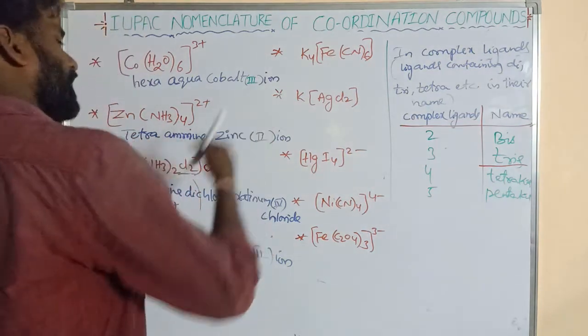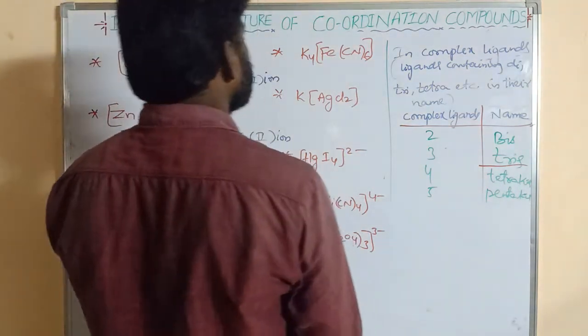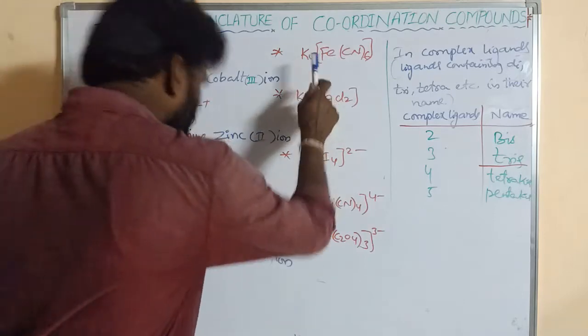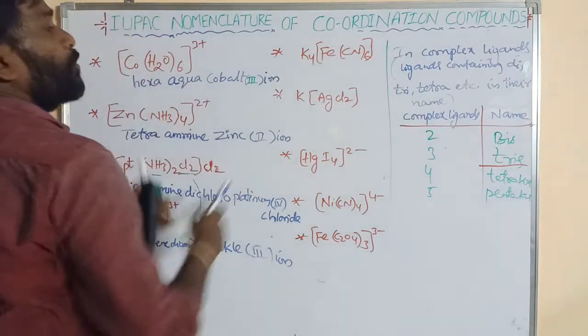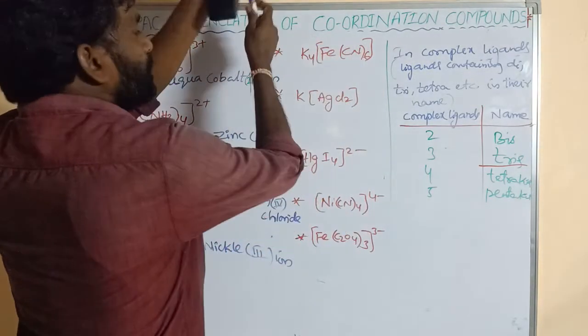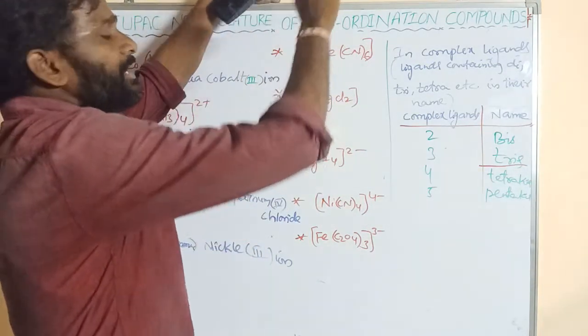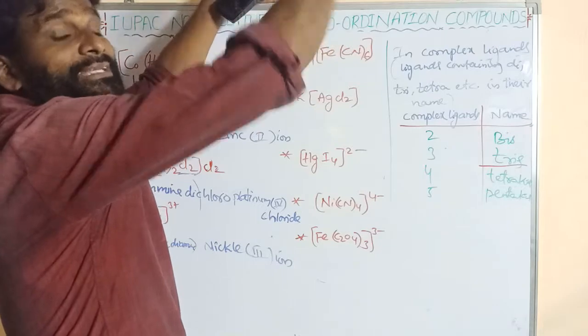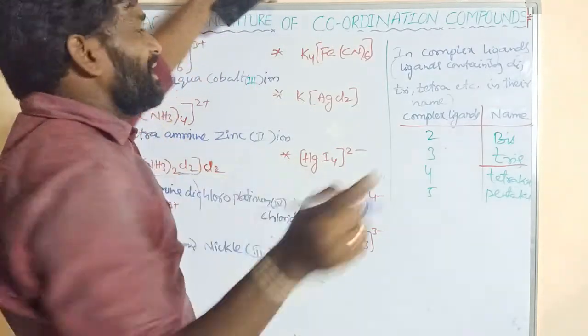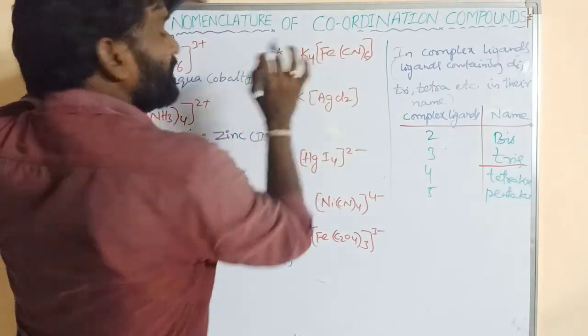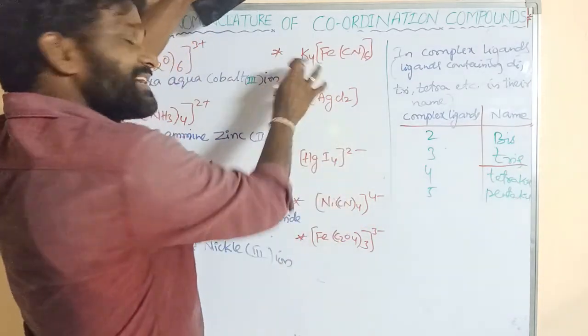Next goes to this K4[Fe(CN)6]. So this is a counter ion. Why is it said to be a counter ion? That is present outside of the complex ion. So if the counter ions are present as 2, 3, 4, etc., that can be considered a single ion. So this is not tetrapotassium. This can be considered as a single ion.